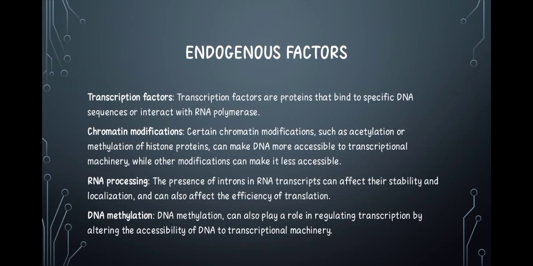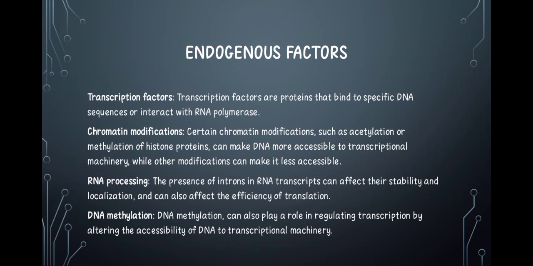Now we'll be considering a few regulatory processes by endogenous factors, and then we'll be going to the transcription factor, the chromatin modification, the RNA processing, and the DNA methylation. Now transcription factors are either repressors or activators that bind to the DNA sequence, inhibit or repress transcription from the DNA to the RNA, or they can affect the activity of the RNA polymerase, while the activators will actually increase the transcription of the particular gene.